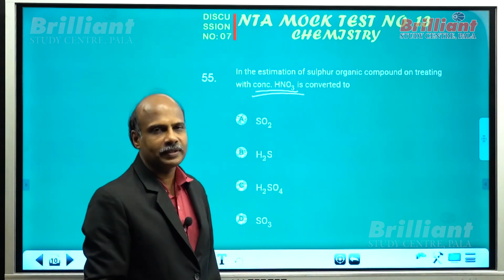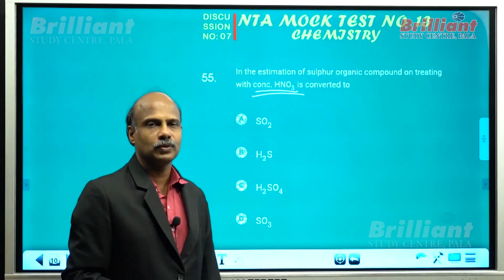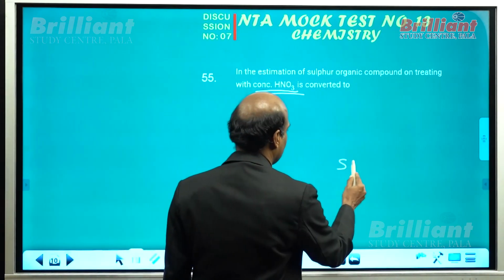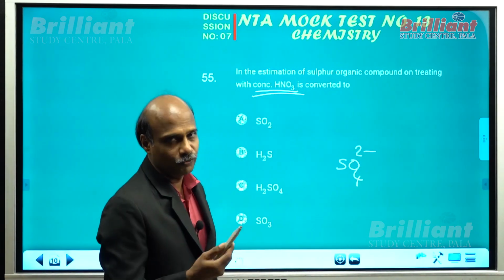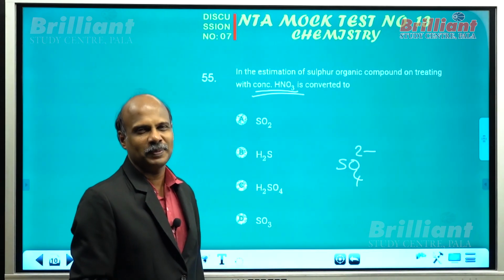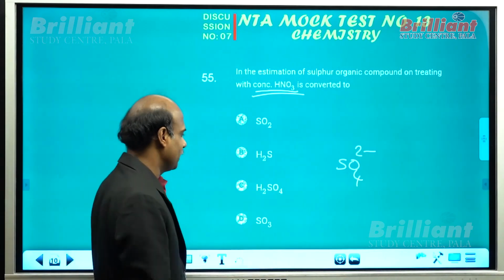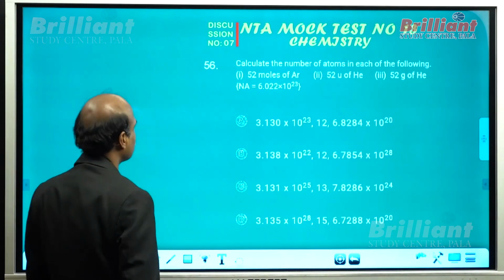All of you know nitric acid is a very powerful oxidizing agent. It will oxidize the sulfur to sulfate anion, and ultimately the solution contains sulfuric acid. All of you know that. How to precipitate the sulfate? Sulfate can be precipitated as barium sulfate by the addition of barium chloride. Now what about question number 11?